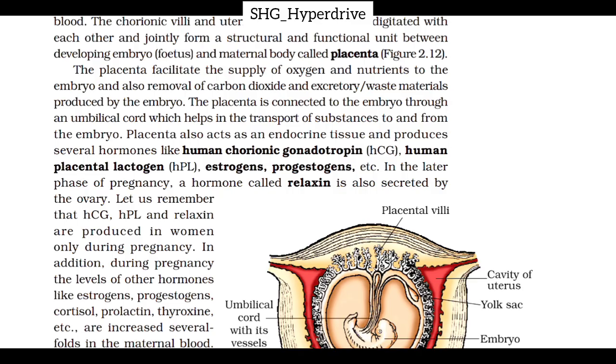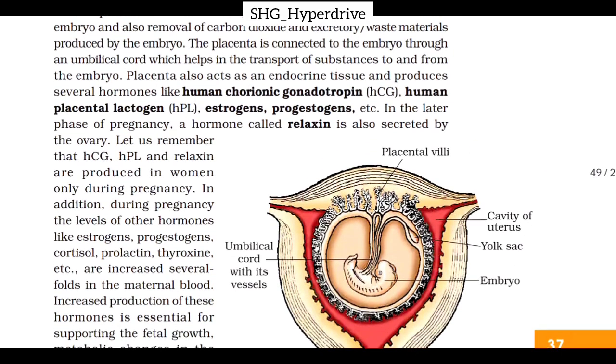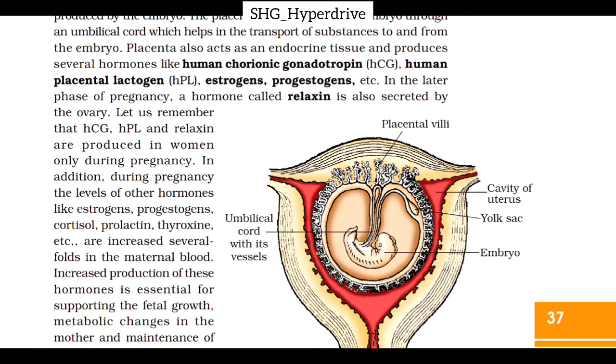The placenta also acts as an endocrine tissue and produces several hormones like human chorionic gonadotropin, that is HCG, human placental lactogen, that is HPL, estrogens, progestogens, etc. In the later phase of pregnancy, a hormone called relaxin is also secreted by the ovary. Let us remember that HCG, HPL and relaxin are produced in women only during pregnancy.